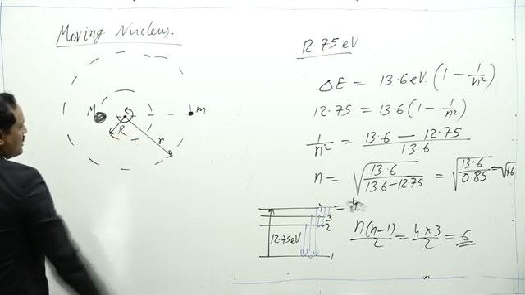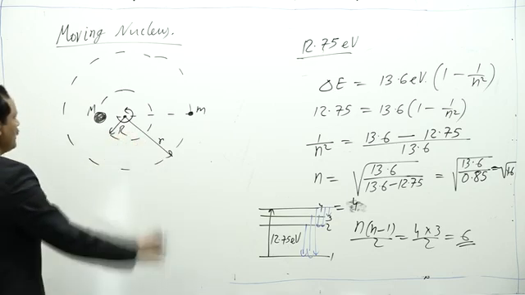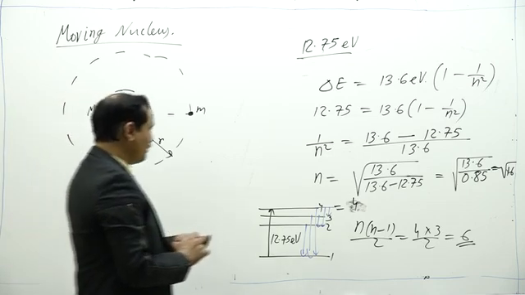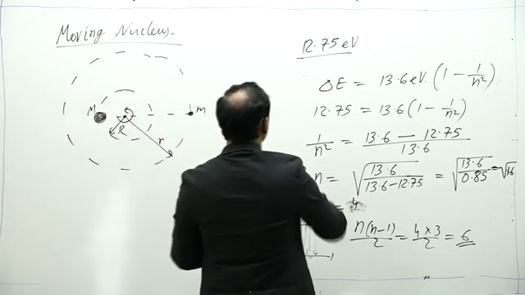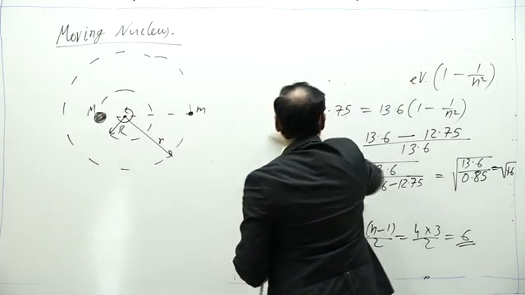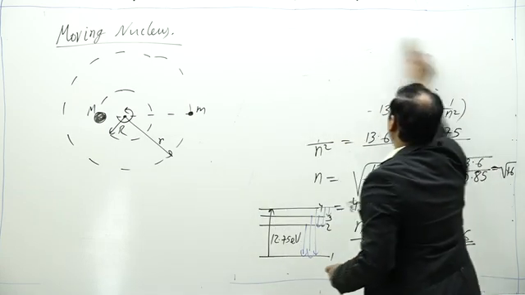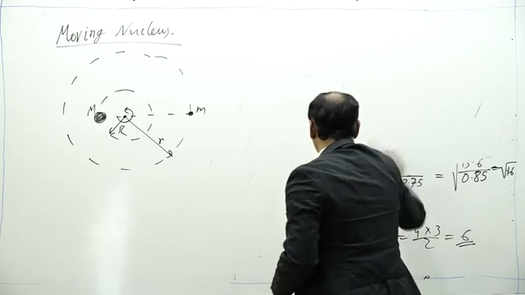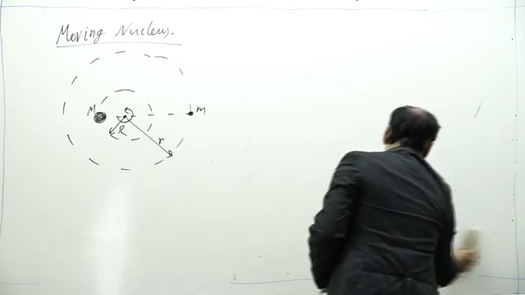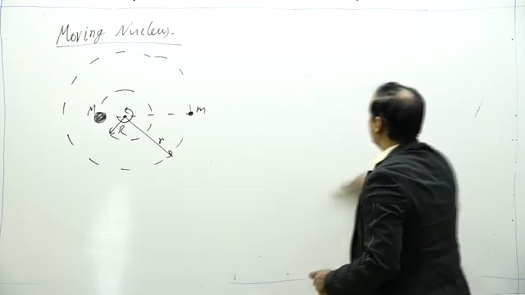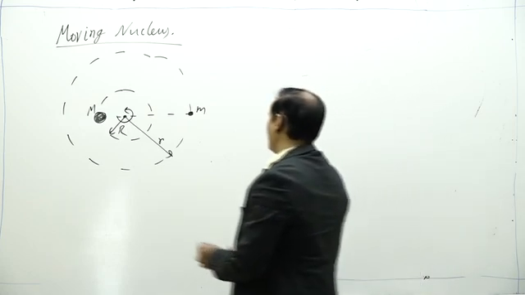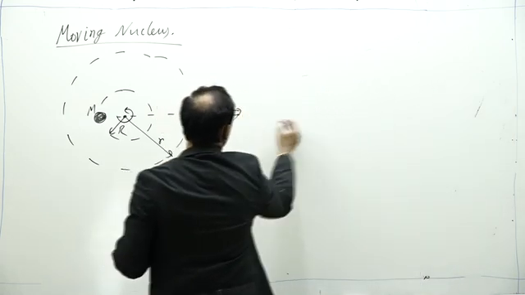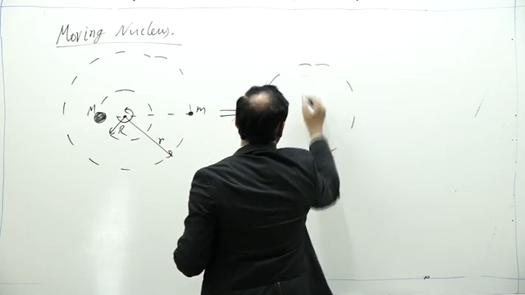If we use the concept of center of mass, the two body moving system can be replaced by a single body moving system, as you might have seen in the chapter center of mass. The two body moving system can be considered to be a single body moving system using the concept of a reduced mass.